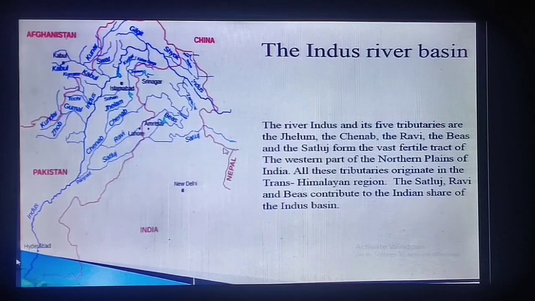All these tributaries originate in the Trans-Himalaya region, which we have already studied in the first lesson. The Satluj, Ravi and Beas are contributed to the Indian share of the Indus basin. Most of the rivers are flowing in Afghanistan and Pakistan, but the rivers Satluj, Ravi and Beas are contributed from India. That's why they make up the Indian share of the Indus basin.